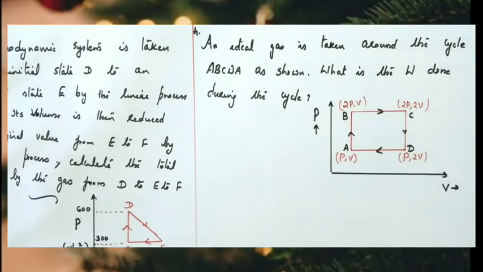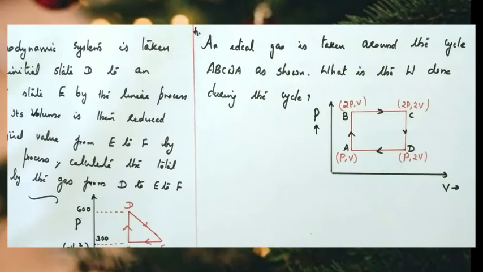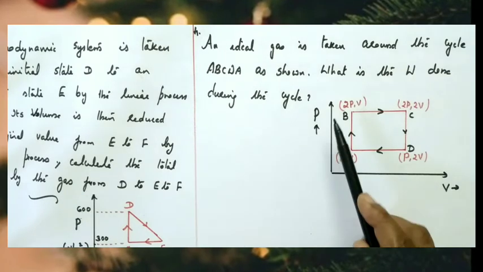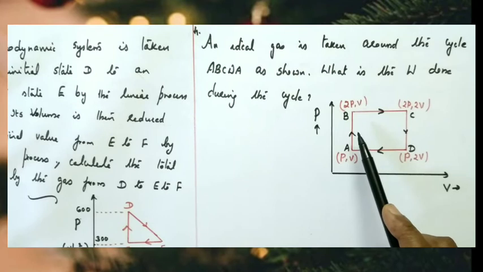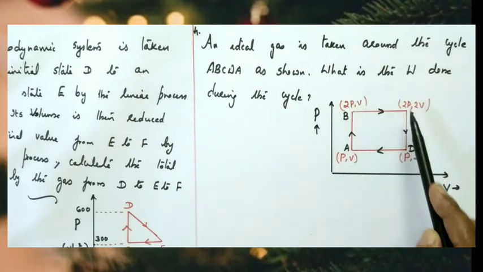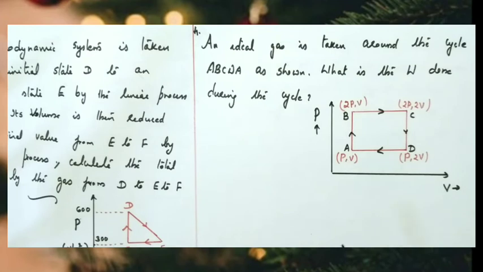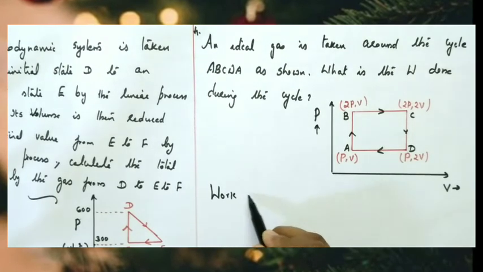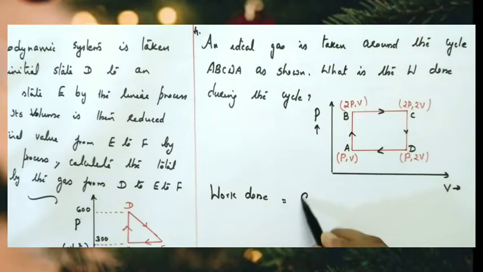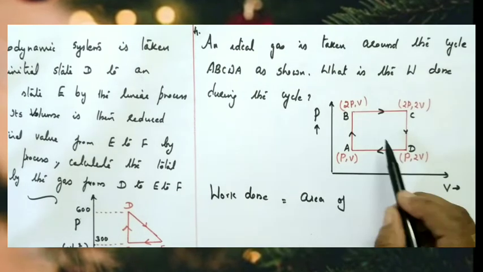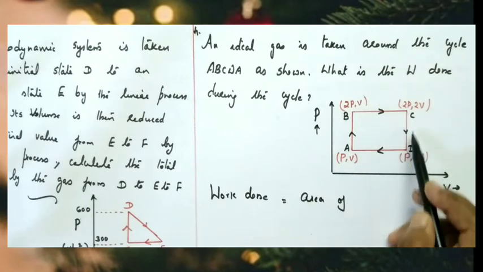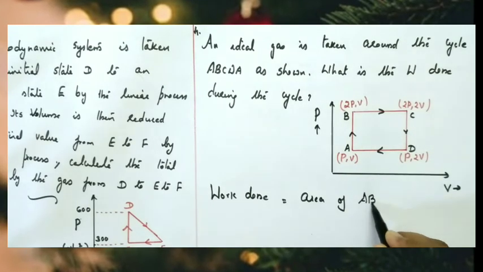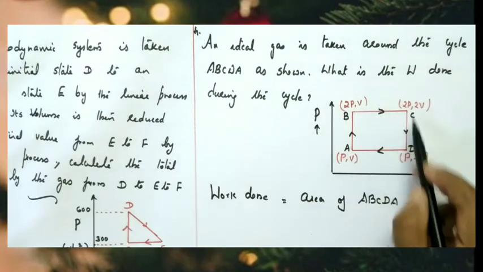An ideal gas is taken around the cycle A, B, C, D, A as shown. What is the work done during the cycle? So here this is a cyclic process. An ideal gas is taken along A, B, C, D, A. We have to find the total work done. We know that work done by the gas is equal to the area. So work done is equal to the area of the graph. What is the area of the cyclic process, the area of the figure A, B, C, D, A?